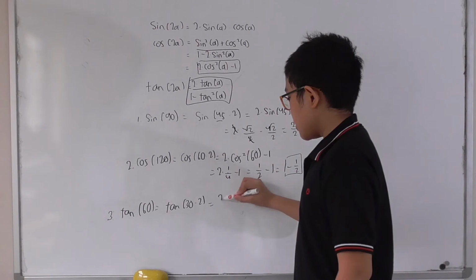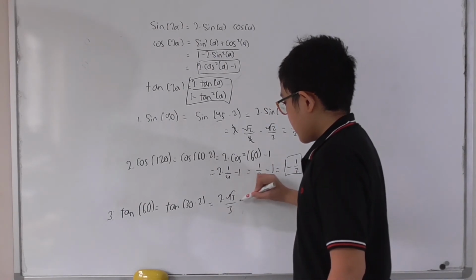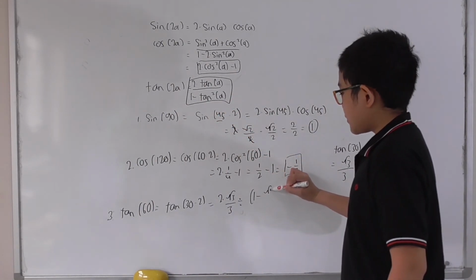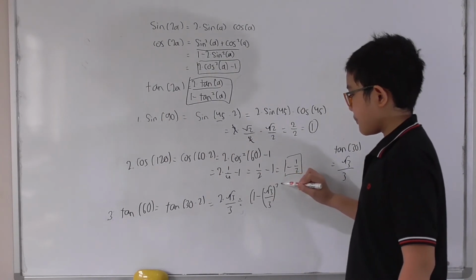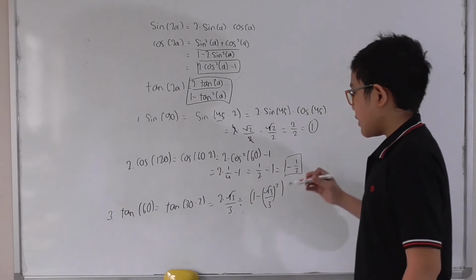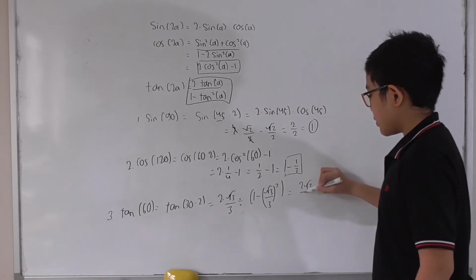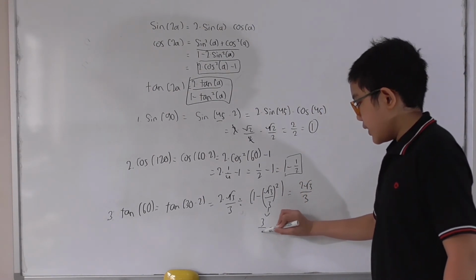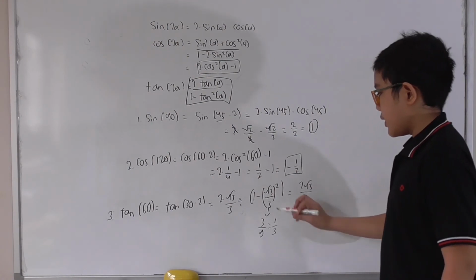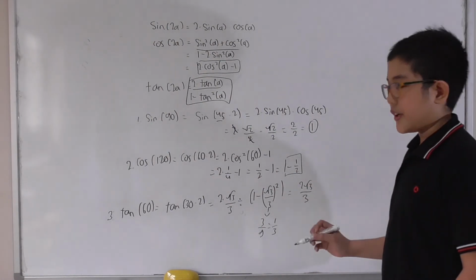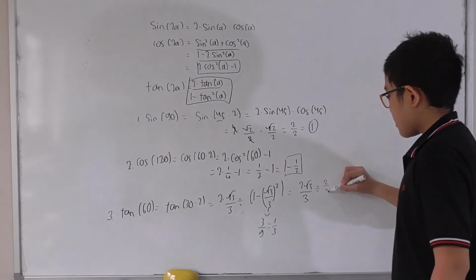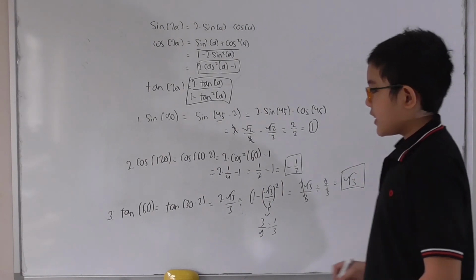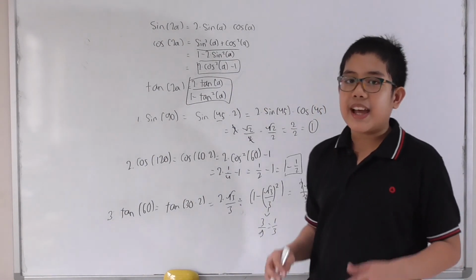So it's going to be equal to 2 times square root of 3 over 3 divided by 1 minus square root of 3 over 3 squared. And then 2 times square root of 3 over 3 is going to be equal to 2 square root of 3 over 3. And then what is square root of 3 over 3 squared? Well, it's going to be equal to 3 over 9, just basically 1/3. And then 1 minus 1/3 is going to be 2/3. So divide by 2/3. The 2 and the 3 will cancel out, so it's going to be square root of 3. And there you go. That is going to be tangent of 60 using our double angle identities.